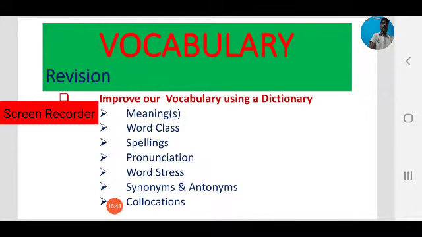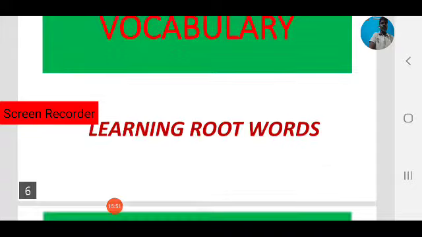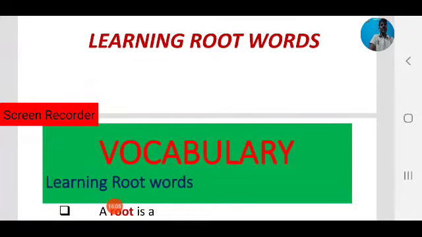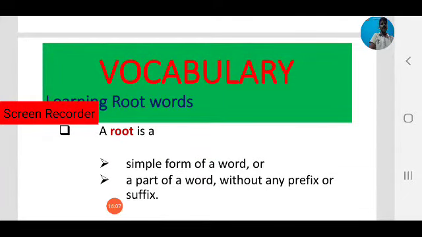As we have seen, how to improve our vocabulary by using a dictionary regularly. Next we move to another area, that is learning root words. By learning root words also we can learn new words and improve our vocabulary. So what is a root word? A root is a simple form of a word, or a part of a word without any prefix and suffixes. That is a root word.